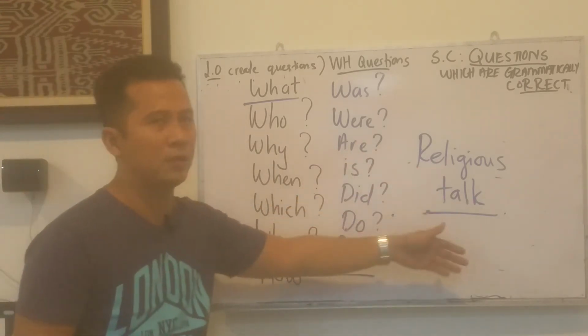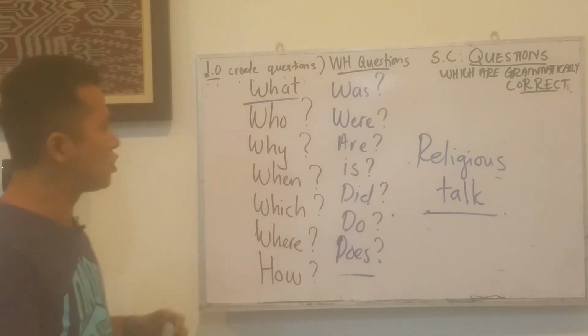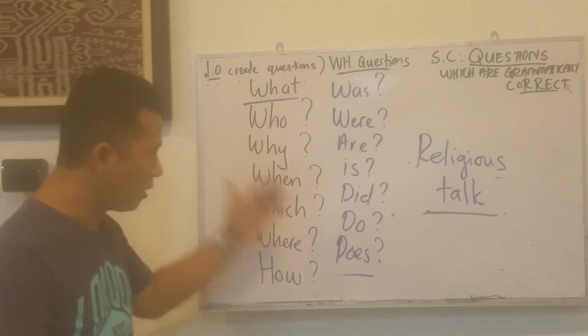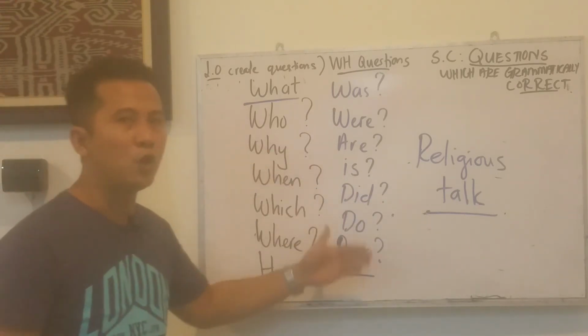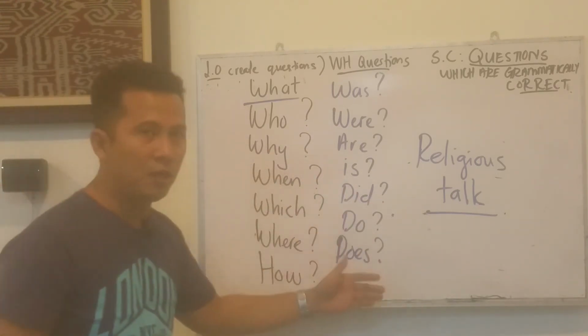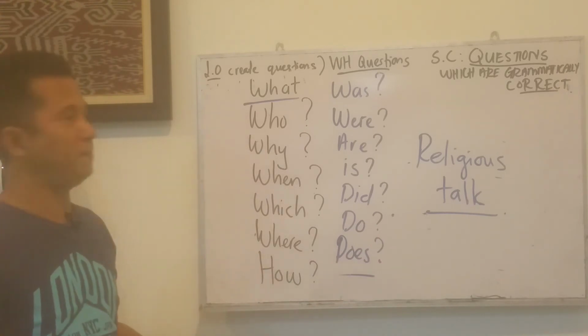This is very important. When we attend any religious talk, we have to ask many types of questions, so that we will not be lost in a journey of finding God.